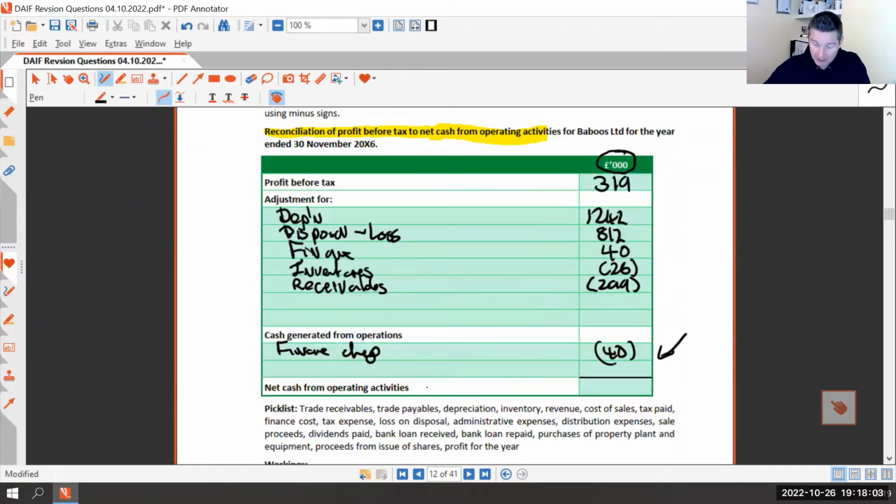So from a cash point of view, we are £262,000 worse off because of our payables. So sometimes you see debts going up, you think that's not a good thing. But from a cash point of view, it's a good thing because the money's in your bank account and not theirs.